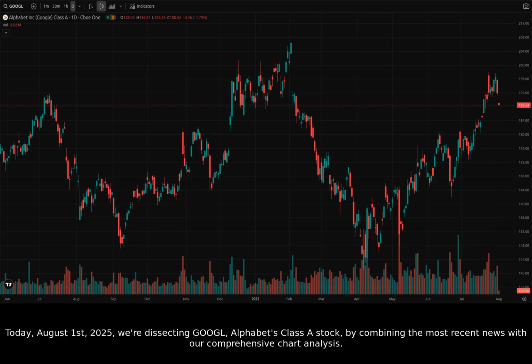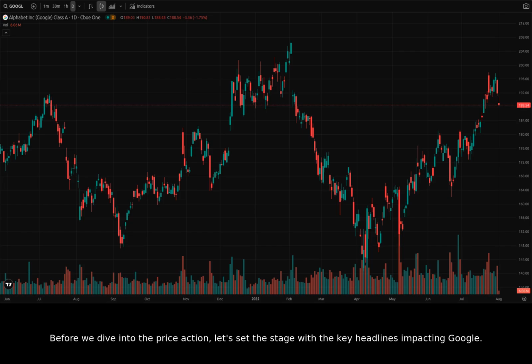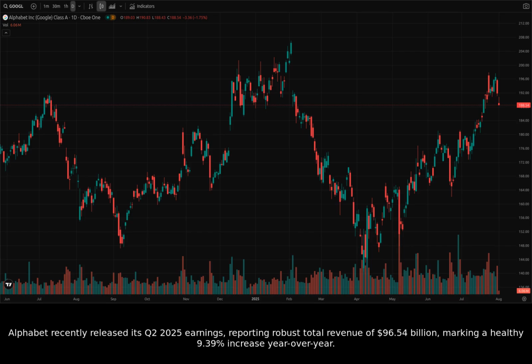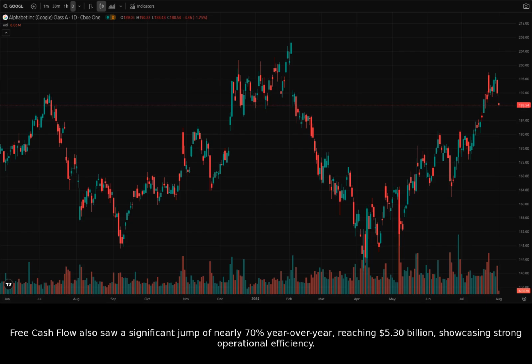Today, August 1st, 2025, we're dissecting Google, Alphabet's Class A stock, by combining the most recent news with our comprehensive chart analysis. Before we dive into the price action, let's set the stage with the key headlines impacting Google. Alphabet recently released its Q2 2025 earnings, reporting robust total revenue of $96.54 billion, marking a healthy 9.39% increase year-over-year. Free cash flow also saw a significant jump of nearly 70% year-over-year, reaching $5.30 billion, showcasing strong operational efficiency.